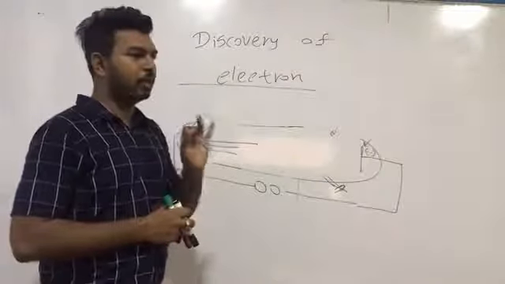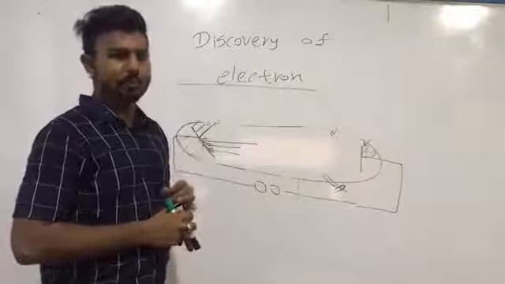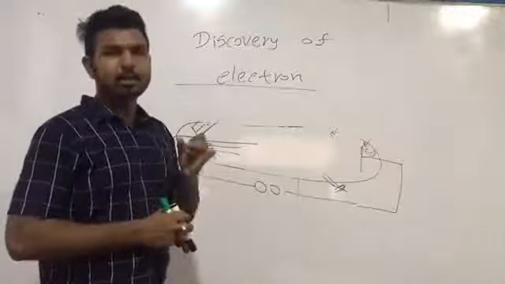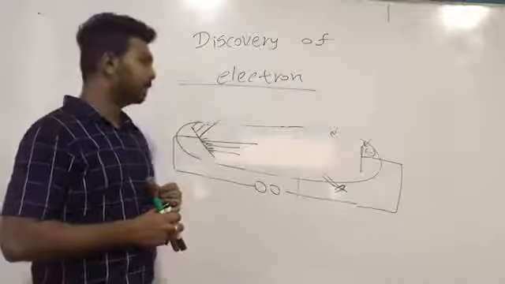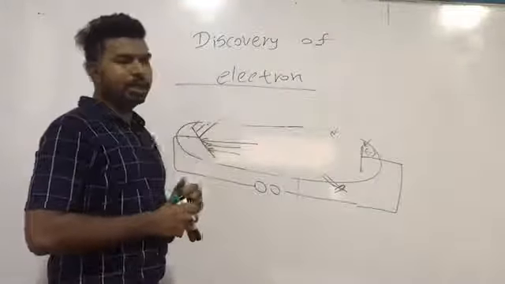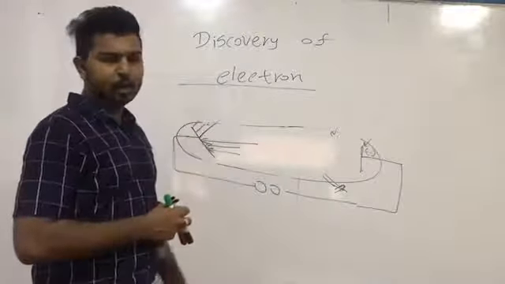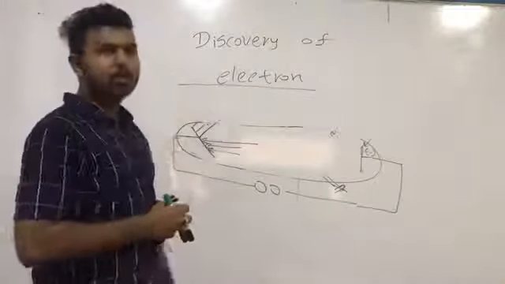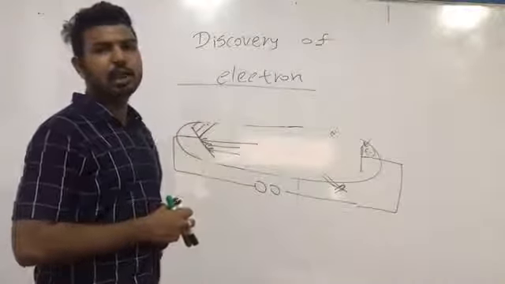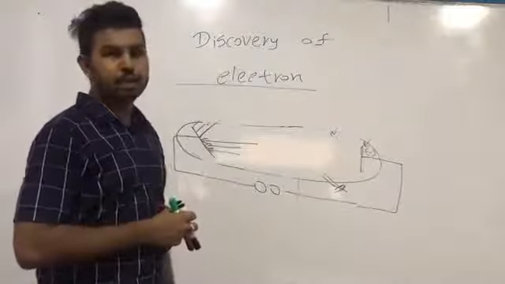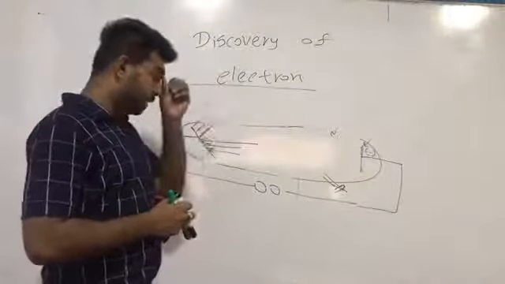Then cathode rays travel in straight lines. Thereafter, cathode rays possess a thermal effect. After that, when cathode rays collide with an inclined anode, a new type of rays called X-rays can be generated. It was observed by Roentgen. So we have to write these things.